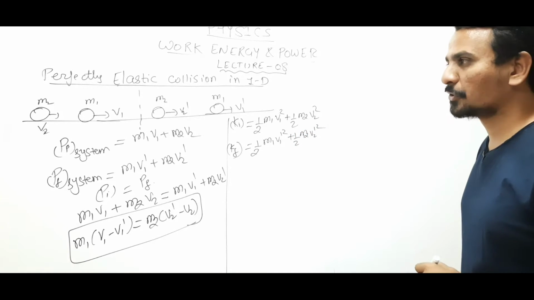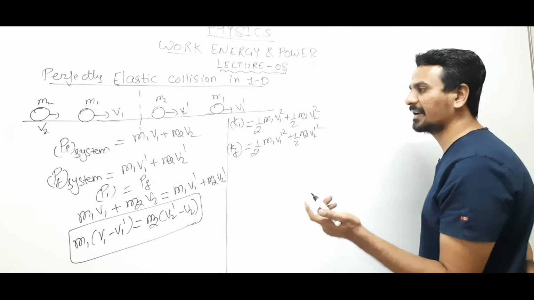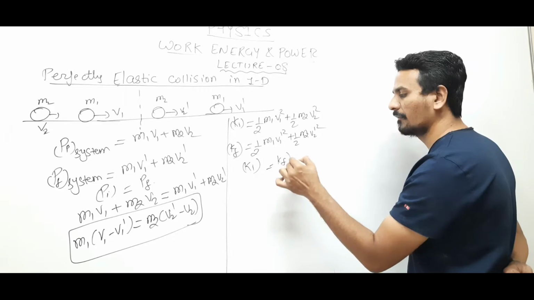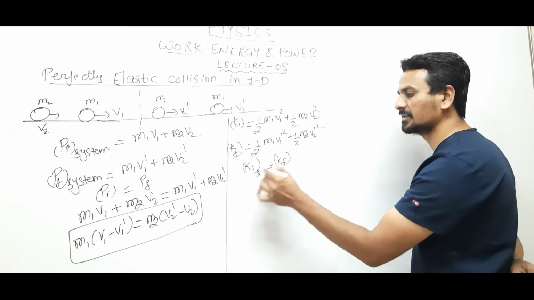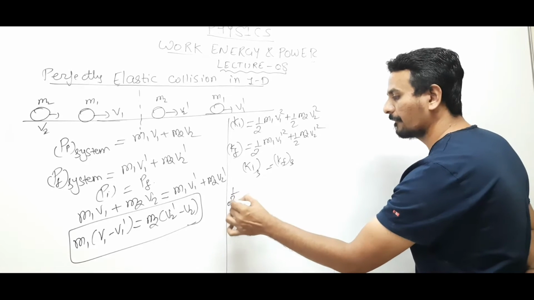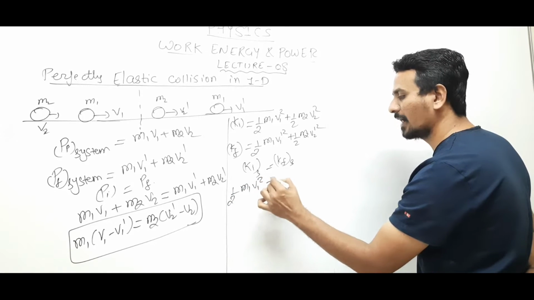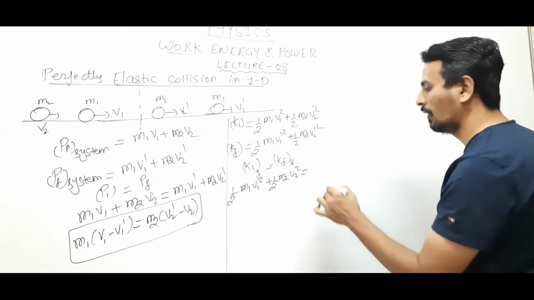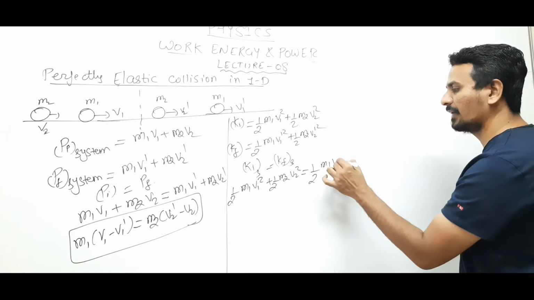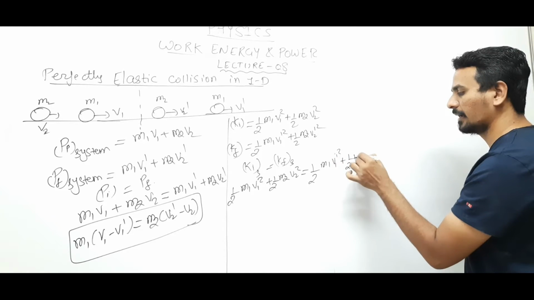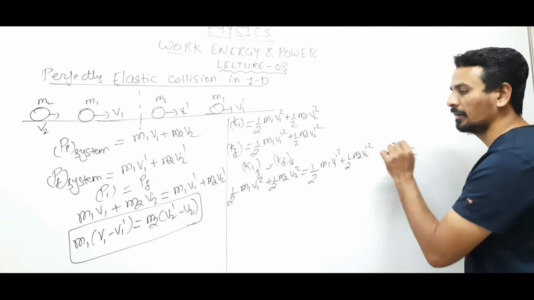Since the collision is elastic, I can compare the kinetic energy also, so initial kinetic energy equals final kinetic energy: half m1 v1 square plus half m2 v2 square equals half m1 v1 dash square plus half m2 v2 dash square.